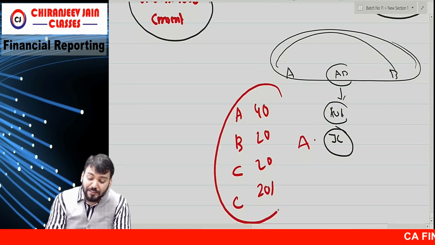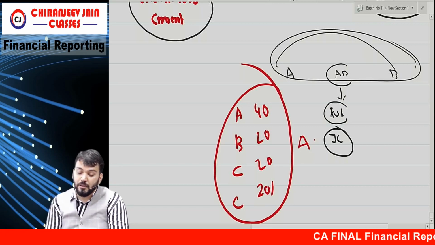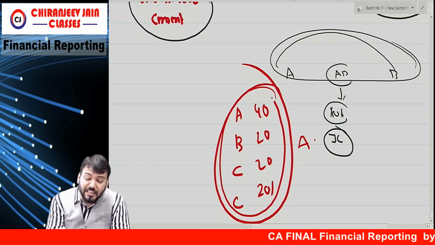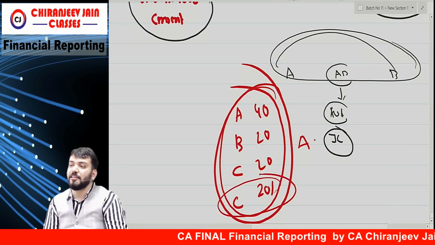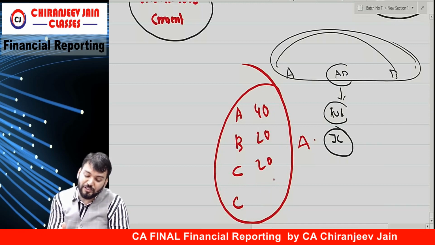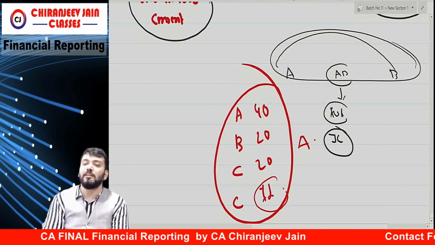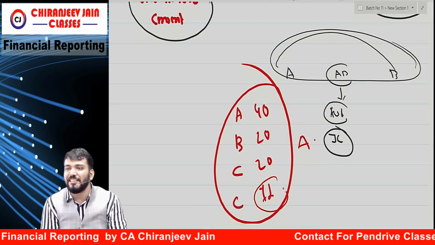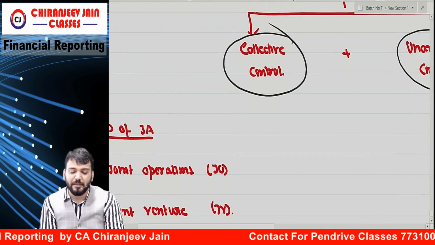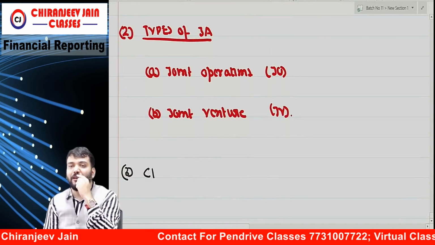Now they jointly control as per contractual agreement, so unanimous consent is required. Even though C has 20%, or even if C has only 1%, C's consent is required for all decisions. When all parties need to consent, it becomes a joint arrangement.